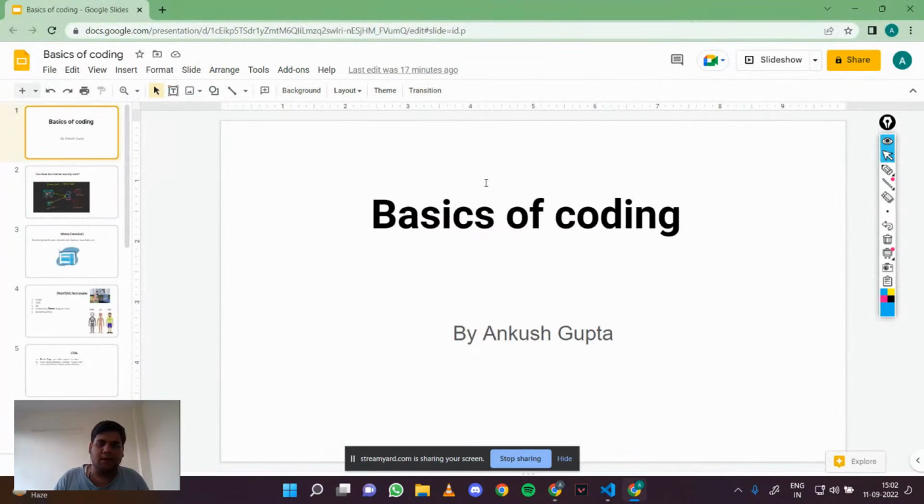So in this session, we will look at basics of coding. A little introduction about myself. I'm Ankush Gupta. I'm currently an engineer at ShareChat. It is a social media unicorn, and I work there in the revenue team as a web engineer. I do web development there.